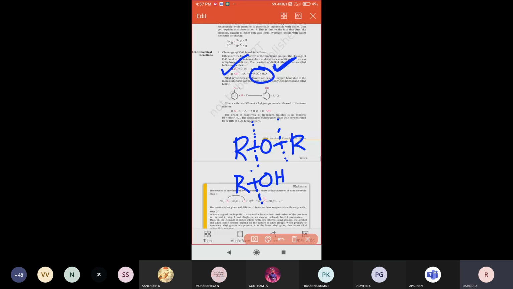Next one, see there. For example, we have taken alkyl aryl ethers. So what happens when these alkyl aryl ethers react with a hydrogen halide? It looks like this, everyone see that: OR reacting with a hydrogen halide, which is HX.